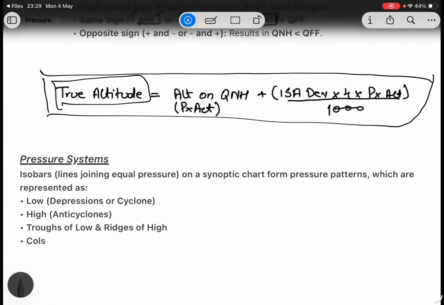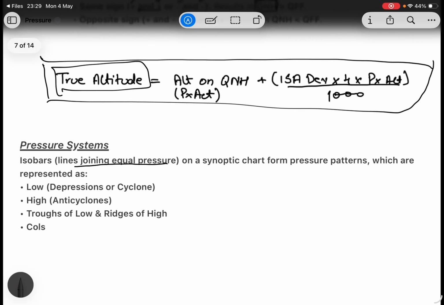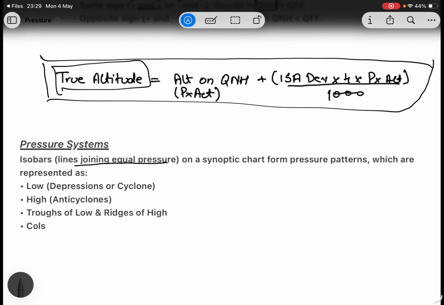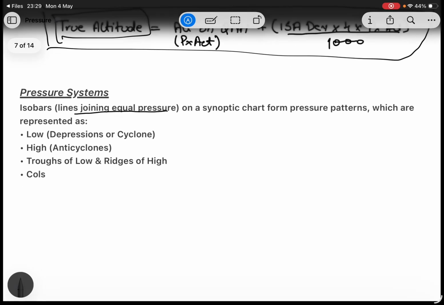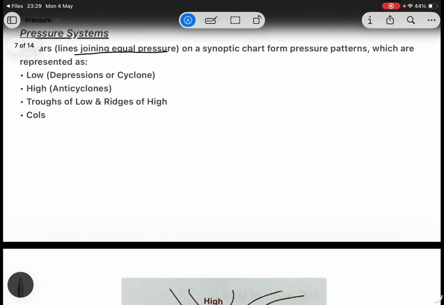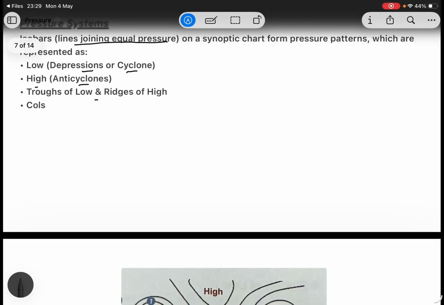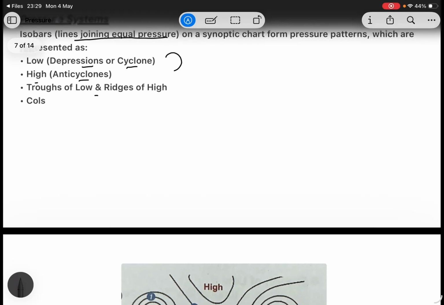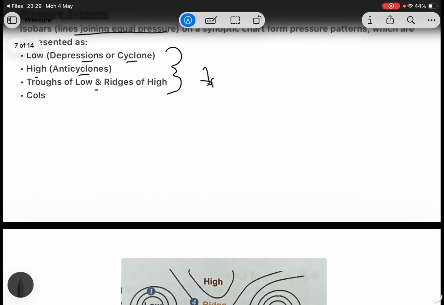Let's start with pressure systems. Isobars are lines joining equal pressure. On a synoptic chart, the pressure patterns are represented as low, which is also called a depression or cyclone, high, or anticyclone, trough of low, ridge of high, and col. We will study all of these below.